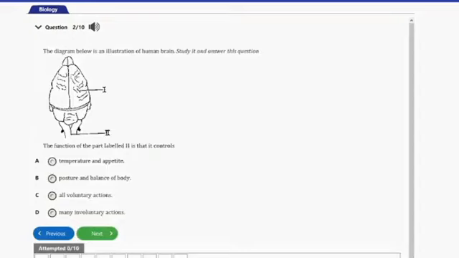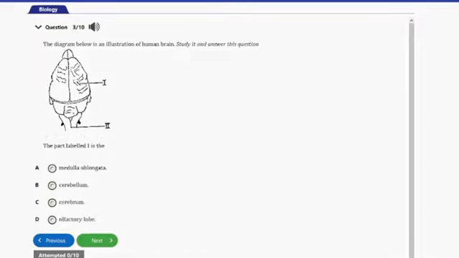Question number 2 here, it says, the diagram below is an illustration of human brain. Study it and answer this question. The function of the part labeled II is that it controls A, temperature and appetite, B, posture and balance of the body, C, all voluntary actions, D, many involuntary actions. So guys, the answer to this question is option D here, many involuntary actions. So this part labeled II here is actually the brainstem and controls many involuntary actions. So let's go ahead and consider the next question.